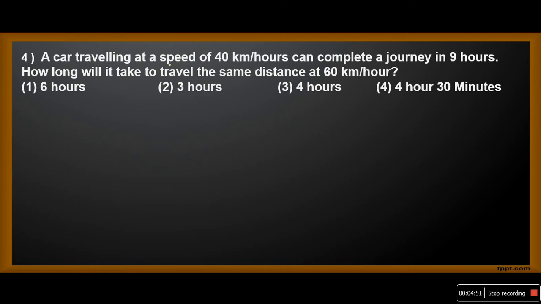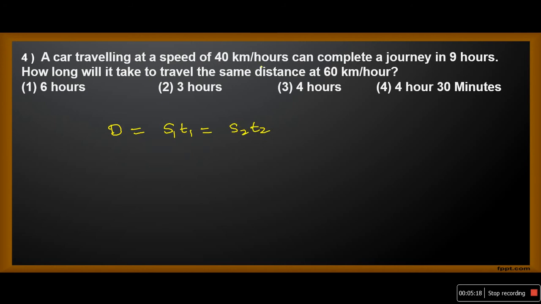A car traveling at a speed of 40 km per hour can complete a journey in 9 hours. How long will it take to travel the same distance at 60 km per hour? Now the distance is constant. When distance is constant, S1 T1 is equivalent to S2 T2. This is one formula. Instead of using the formula, let us go for the concept.